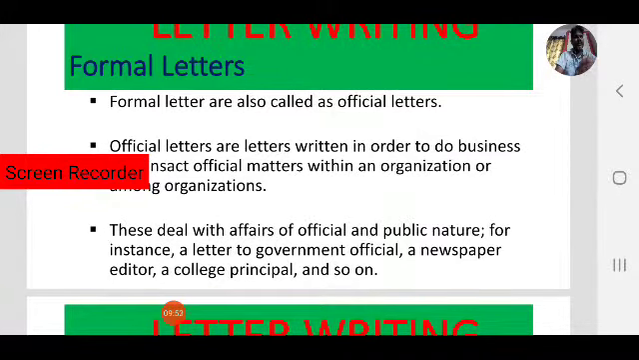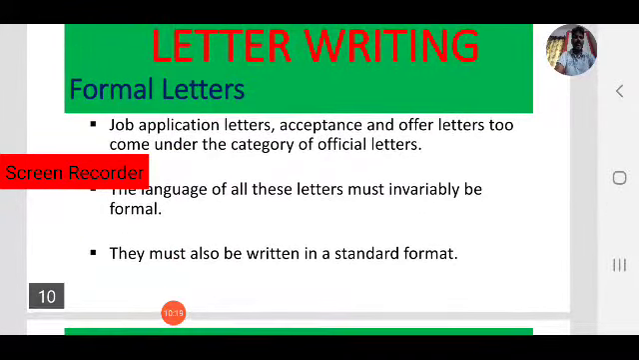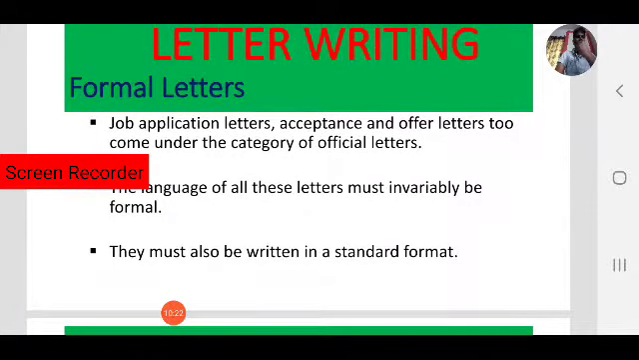And letters to the editor. Sometimes you have to write letters to the editor of a newspaper. Those also come under official letters. Sometimes you want to make a complaint, sometimes you have to place an order for something. So these are all called official letters, or we can call them formal letters. So how to write formal letters? Job application letters, acceptance and offer letters also come under official letters.